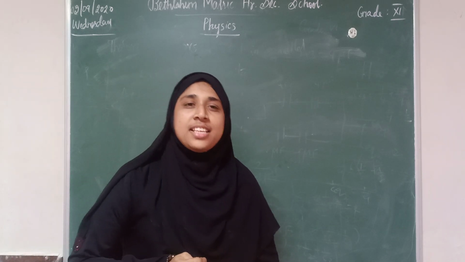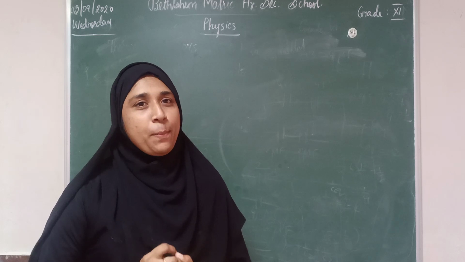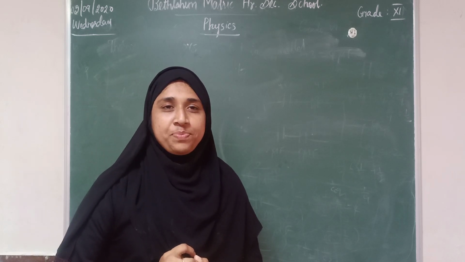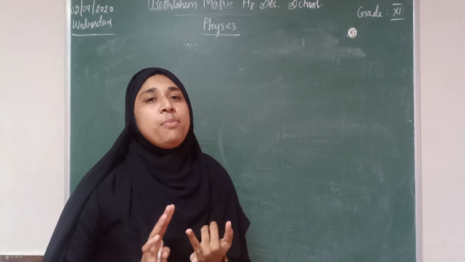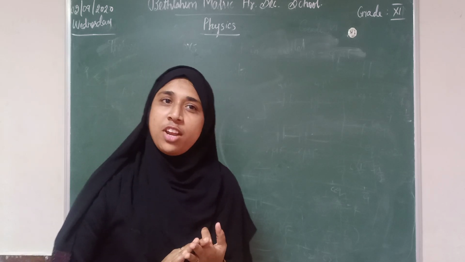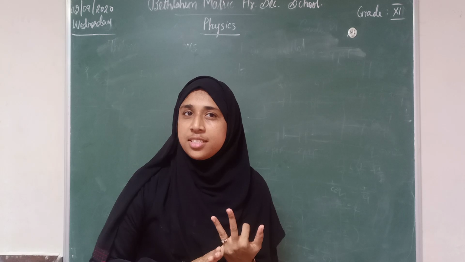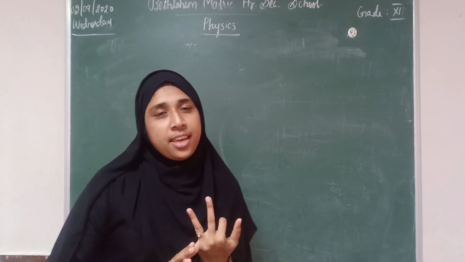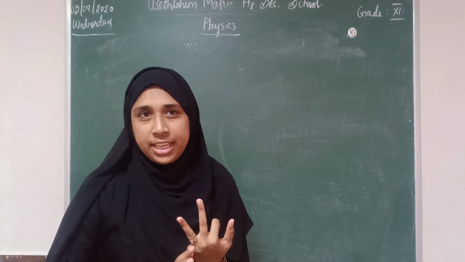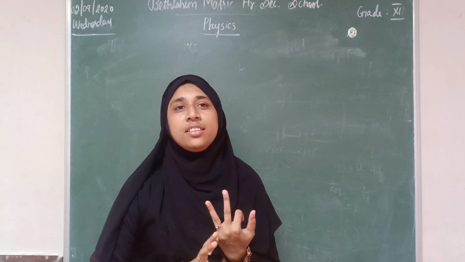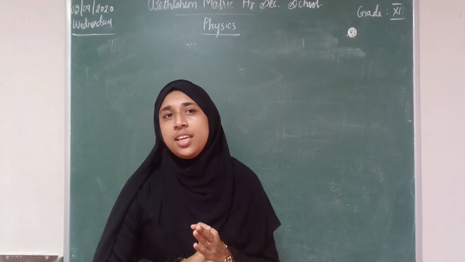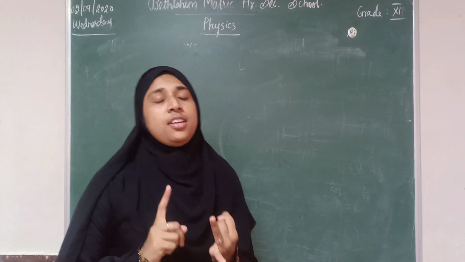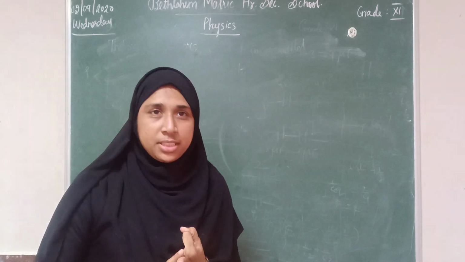In the previous class we have discussed measurements of basic quantities. Measurement of length, measurement of small distance and measurement of large distances. Measurement of small distance using meter scale, screw gauge and vernier caliper. I hope you learned that question. And measurement of large distances by three methods. What are they? Triangulation method, parallax method and radar method.